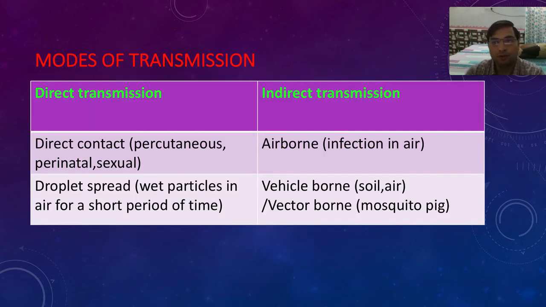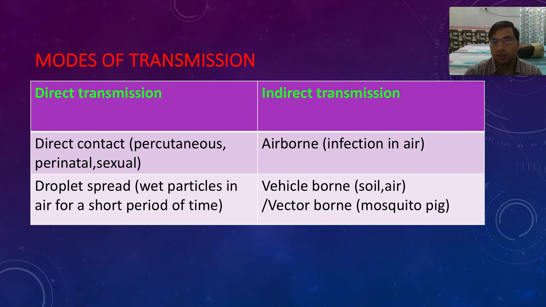Then we have modes of transmission: direct transmission and indirect transmission. So we can divide them into direct and indirect transmission. Direct contact, which we have already studied; percutaneous, through the skin; perinatal, through the mother to the unborn child; and sexual. Droplet spread, through sneezes.